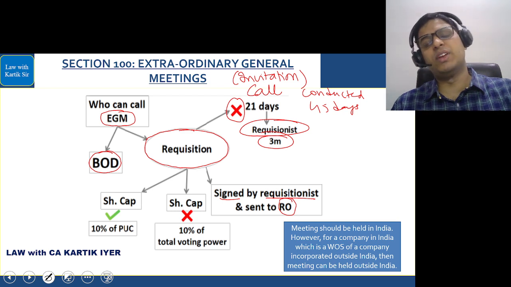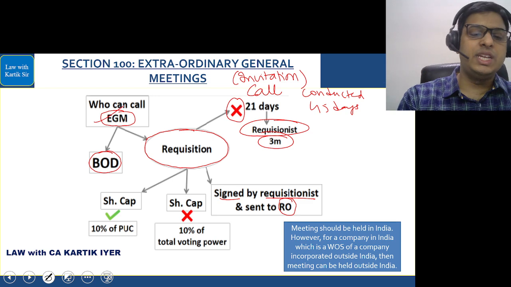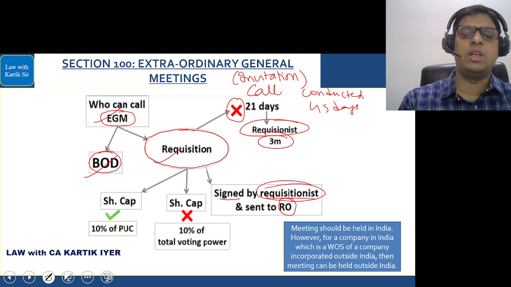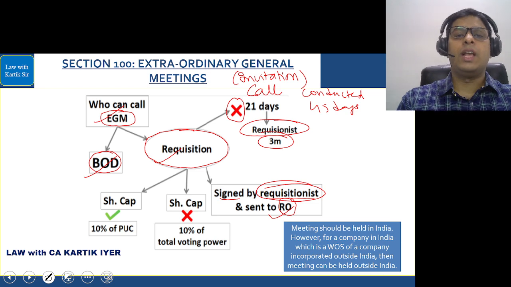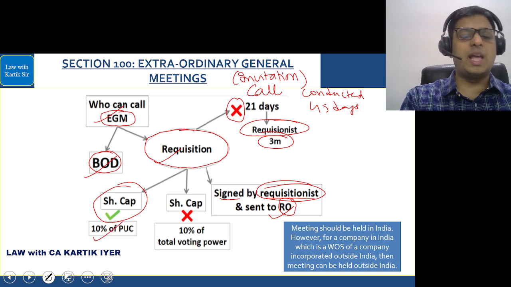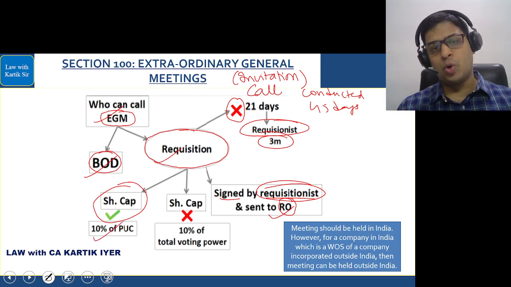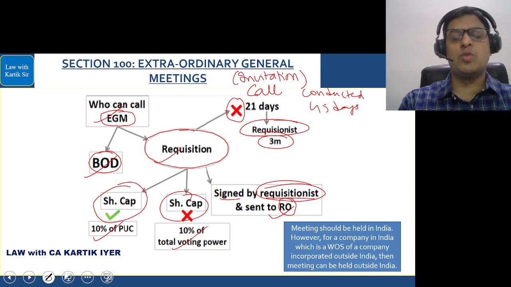आ जाओ section number 100 में, very simple section, nice section also. EGM. First of all, who can call the EGM of the company? EGM can be called by the board of directors or any requisition received by the requisitionist. The requisitionist will send the requisition to the registered office of the company. Company having share capital, 10% of the paid capital, the requisitionist should hold. Company not having share capital, requisitionist should hold 10% of the total voting power.